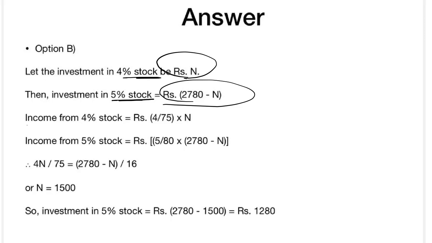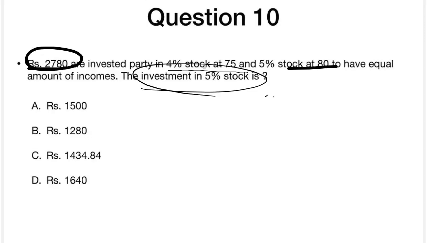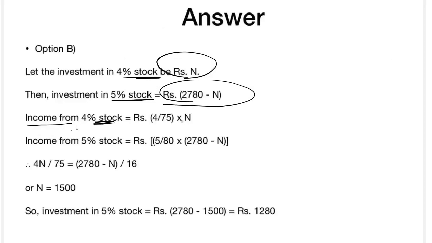Income from 4% stock: it is 4%, right? At 75, as we saw before, it is 75. For the 5% stock it is 80, and for the 4% stock it is 75. So we take 4 by 75 into n, and for 5% we already saw that it is 80, right? So 5 by 80 into the investment in 5% stock, which is 2780 minus n. We write this, and finally we equate these two relations, and by simplifying we get n equals 1500.